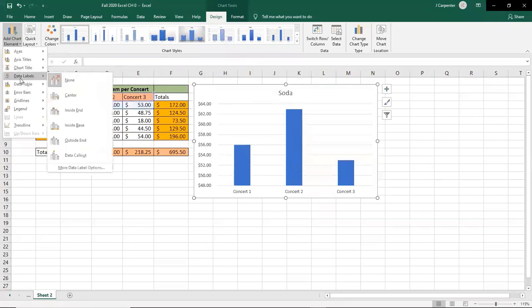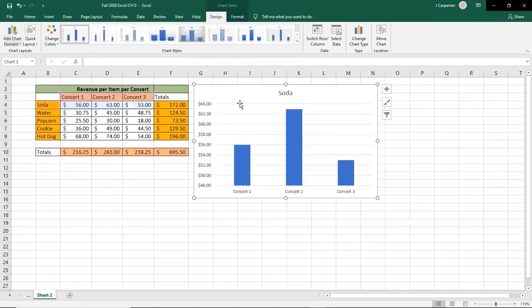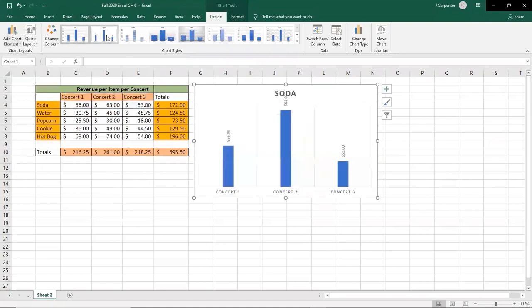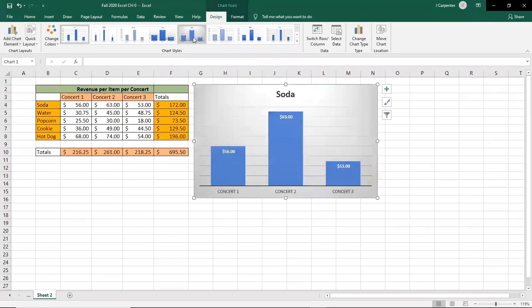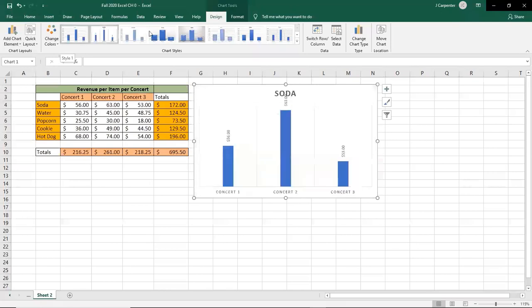Data labels, this will be important for later today. We'll show you all about that. Legends, trend line options. This is going to be important for later in the semester. So again, if you have a chart activated, a new menu will pop up here, Chart Tools, Design and Format. You can actually go to 5 or 6 different pre-selected designs if you want the colors and patterns to look a little different. That might be in the homework.